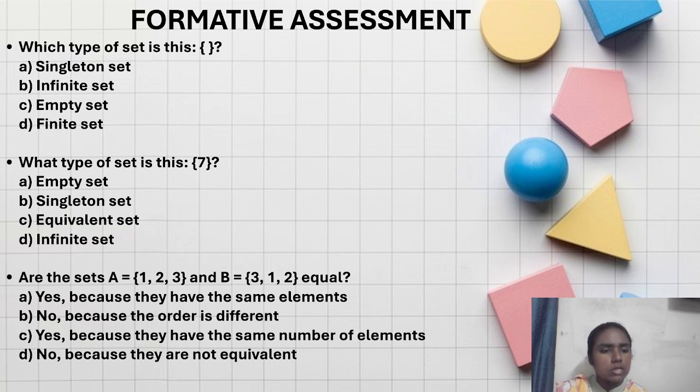Are the sets A is equal to 1, 2, 3 and B is equal to 3, 1, 2 equal? So equal set, what did we study? Equal set means they will have the same elements in it. Not the same number of elements, but the same elements in both sets. Option A says yes because they have the same elements. B, no, because the order is different. C, yes, because they have the same number of elements. D, no, because they are not equivalent. So option A will be the correct answer. Yes, because they have the same elements. Both A and B have 1, 2, 3.